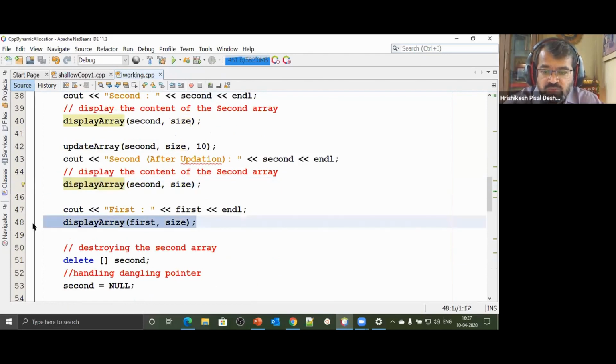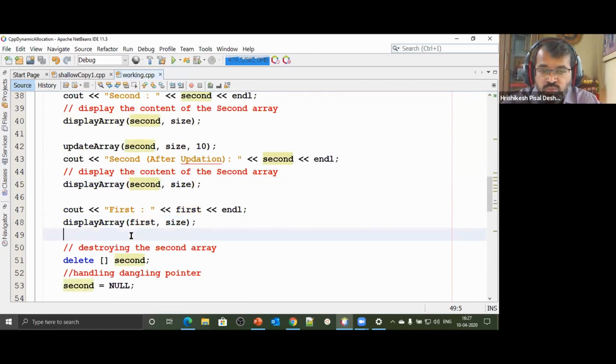But if I also display the first array, the updated values will get printed here too, because first and second both are pointing to the same memory location. And the problem occurs not just over here. This is an ownership issue. Since both pointers claim ownership of this array, any change made through one pointer affects the other as well. The more severe problem can come when I say delete second.